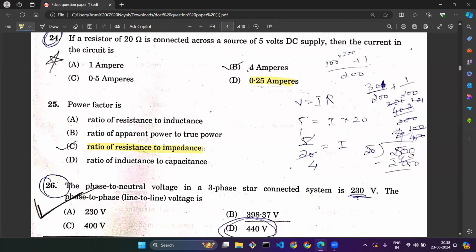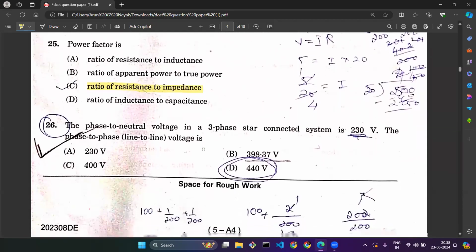Question number 26. The phase to neutral voltage in a three-phase star connected system is 230 volt. The phase to phase line voltage is. The data given over here is with regard to a three-phase star connected system. For the same, they are asking what will be the line to line, phase-to-phase voltage.